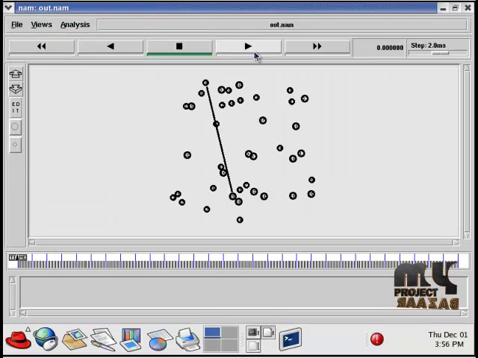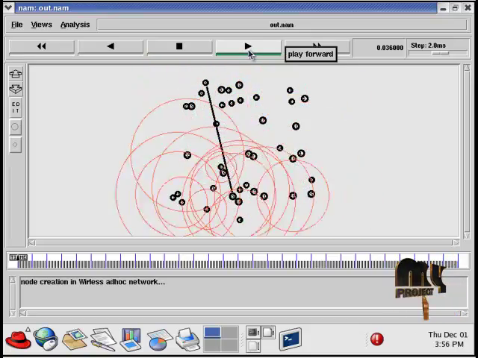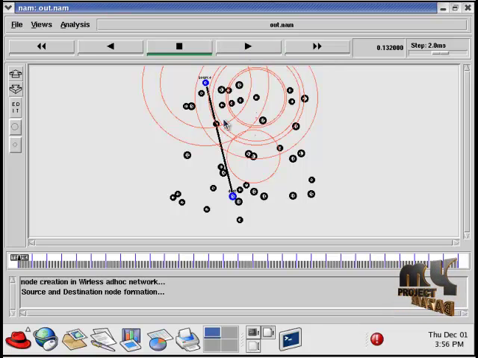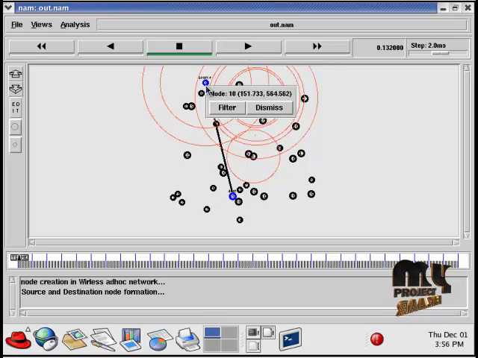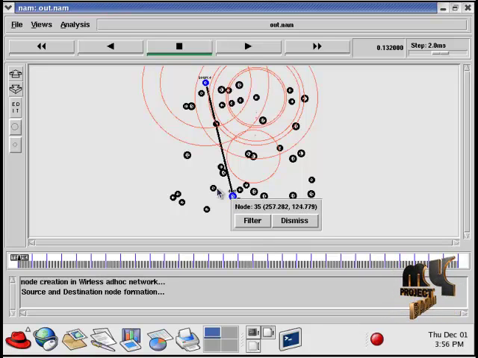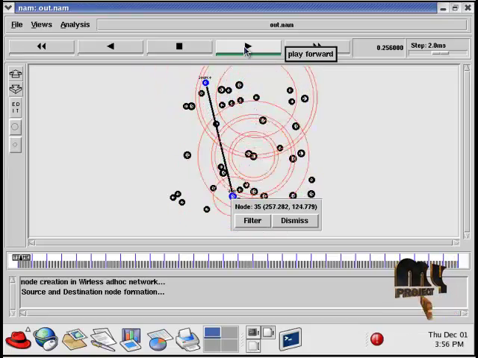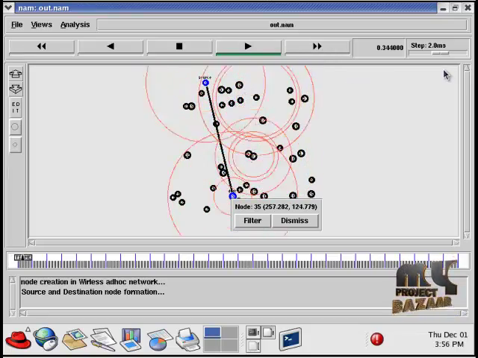So our network contains 40 nodes. We connect source and destination. Node 10 acts as the source and node 38 acts as the destination.